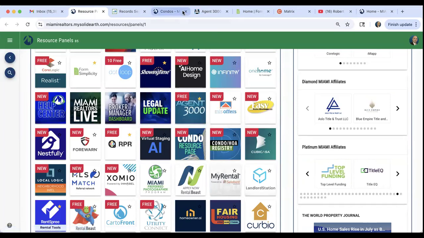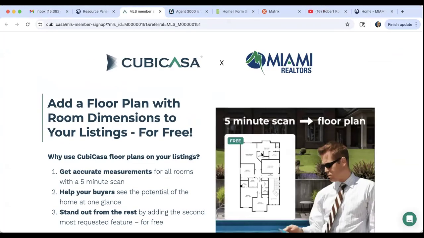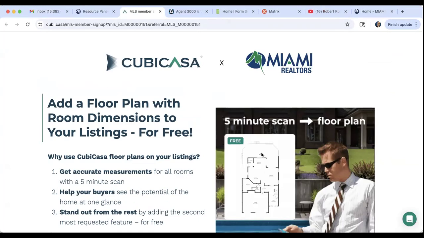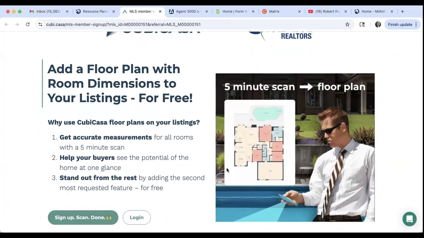All right. Now, moving on to the next part, which is right here, Kubi Casa. This is floor plans. So if you are listing a property and you need to create a professional floor plan, you can create a professional floor plan in just 5 minutes.